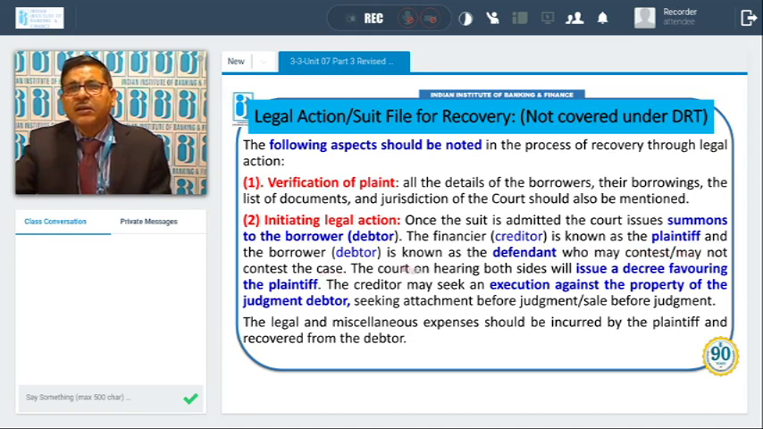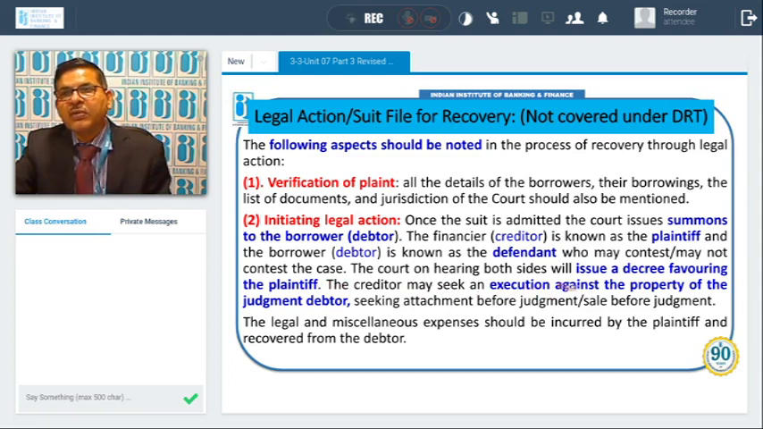Defendant may not contest the case. The court, on hearing both the sides, will issue a decree favoring the plaintiff. If it is accepting the plaint or the details given by the plaintiff, and if the court thinks that yes, they are eligible for doing the recovery, then they will issue a decree favoring the plaintiff. The creditor may seek an execution against the property of the judgment debtor. So once the decree is obtained, then the creditor may also seek an execution against the property of the judgment debtor.